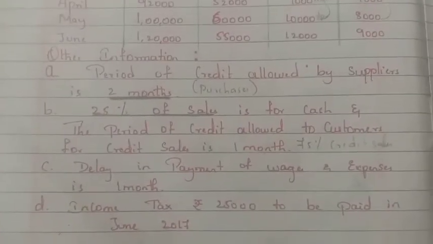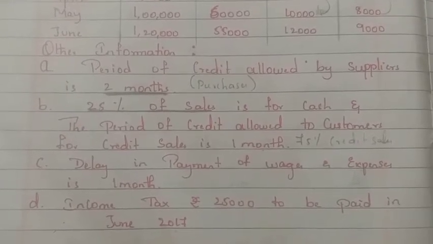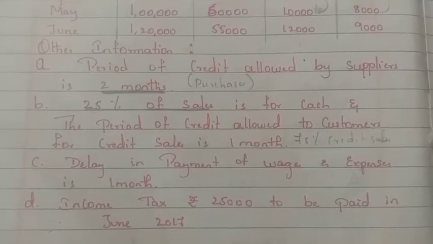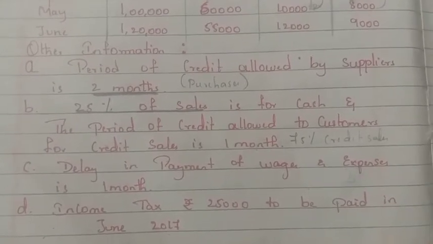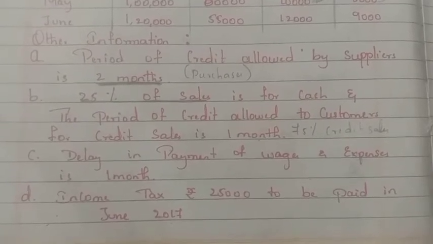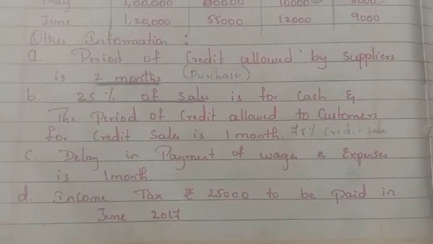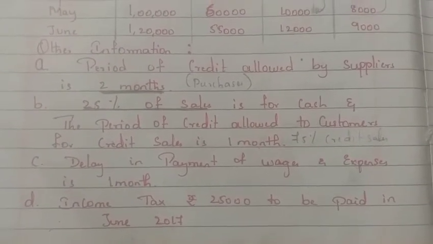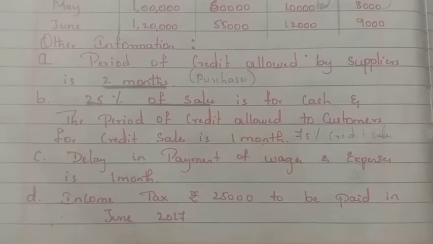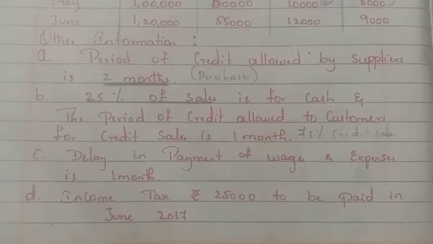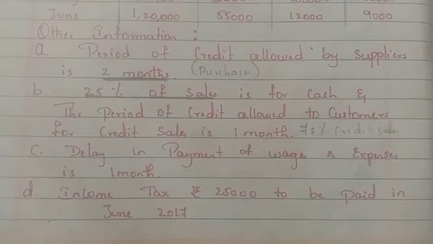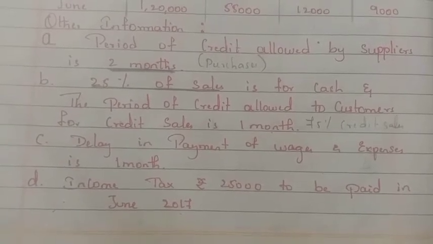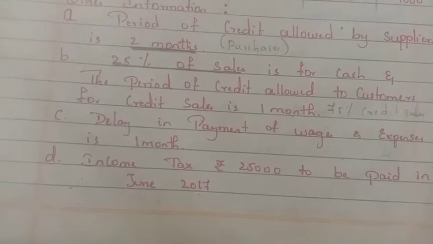Income tax of rupees 25,000 is to be paid in June 2017. So income tax payment is an expense, and here they clearly mention the month, only June. So 25,000 should be taken only in the June column, not in the other two columns. Okay, let's do the working notes first to calculate the cash payable to the creditors on credit purchases. Then we do the working note for cash receivable from the debtors on credit basis. Then we can do the statement.